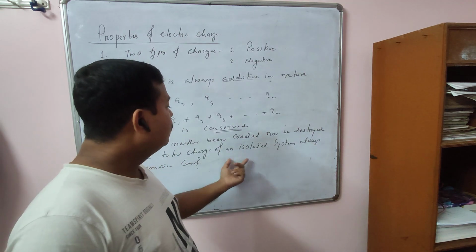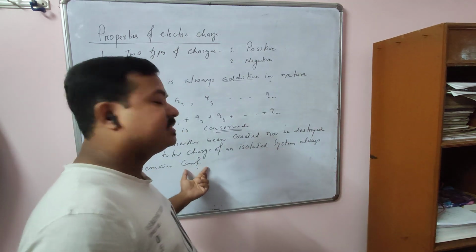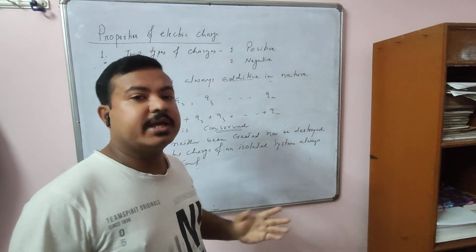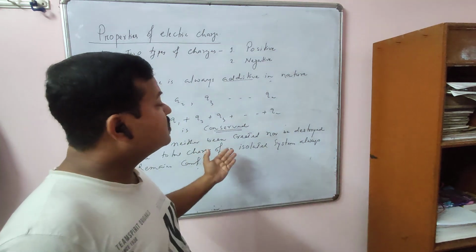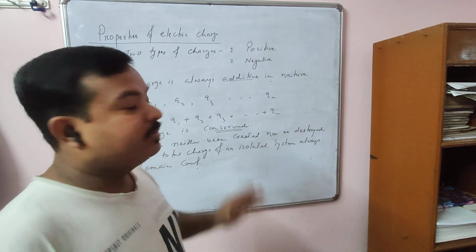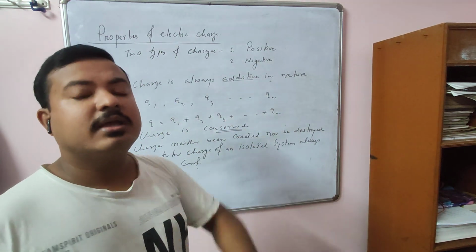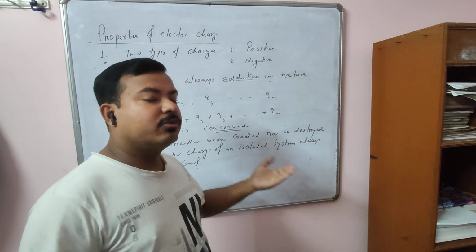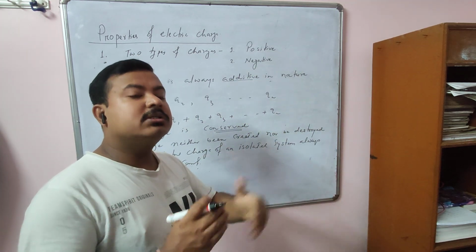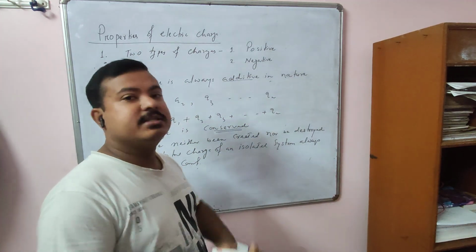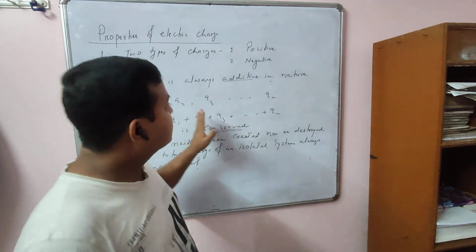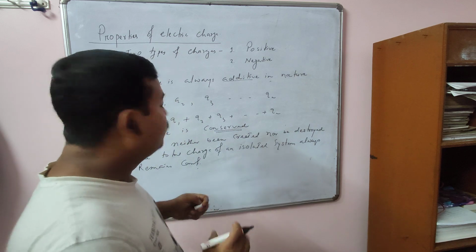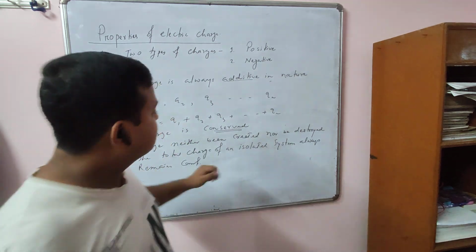I will discuss how the total charge of a system always remains constant. You cannot create charge, you cannot destroy charge. Charge can only be transferred from one body to another body. Now when you transfer a charge from one body to another body, how do the charges of the two bodies change? The total remains the same. That I will discuss in the part on the ways of charging a body.